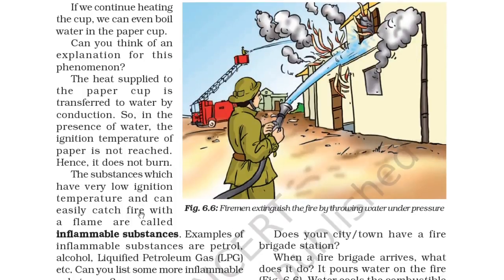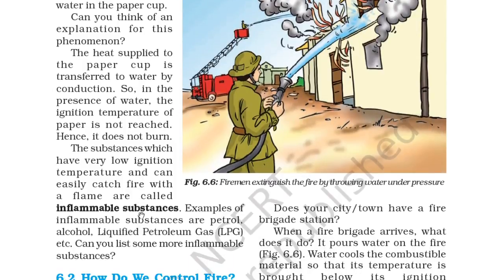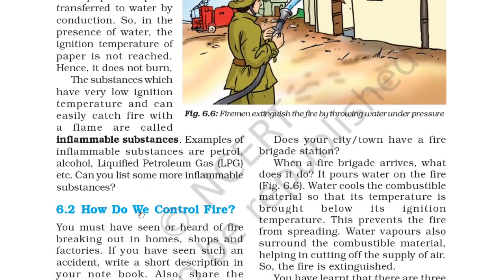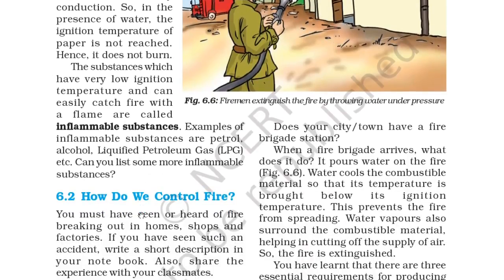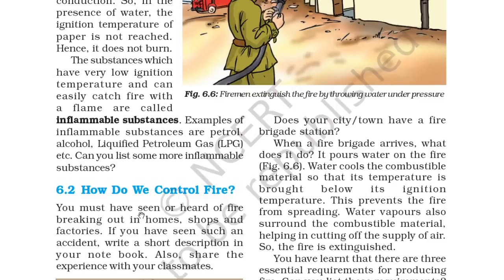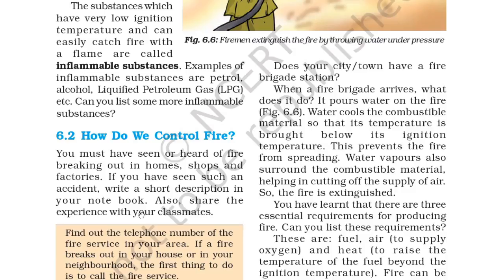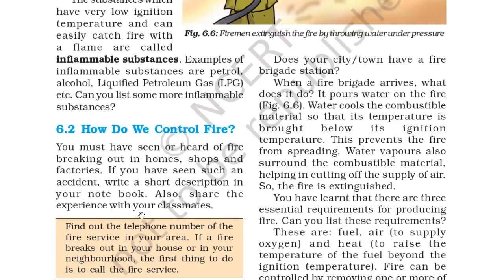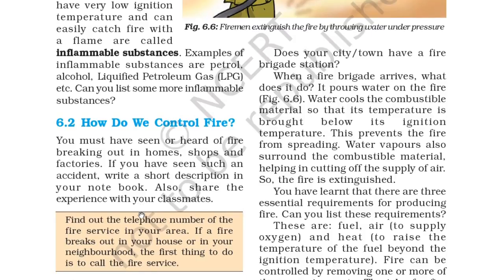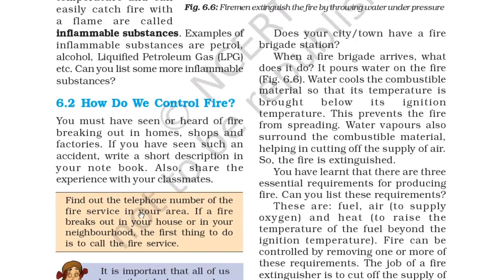Firemen extinguish the fire by throwing water under pressure. So does your city or town have a fire brigade station? When the fire brigade arrives, what does it do? It pours water on the fire, as in figure 6.6. Water cools the combustible material so that its temperature is brought below its ignition temperature. This prevents the fire from spreading. Water vapors also surround the combustible material, helping in cutting off the supply of air, so the fire is extinguished.